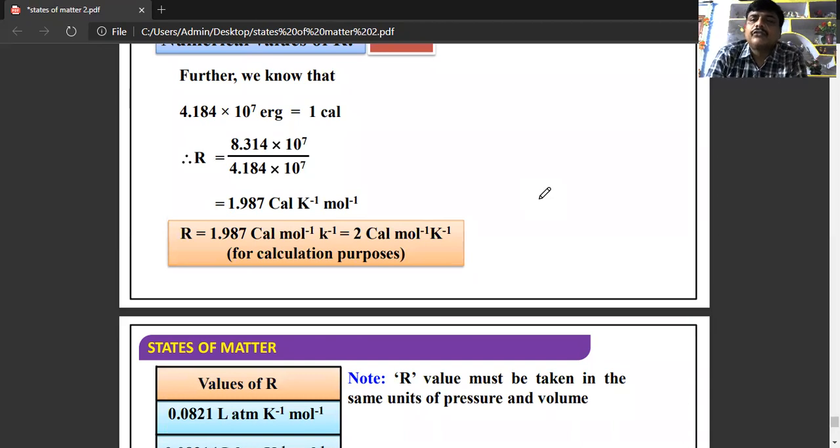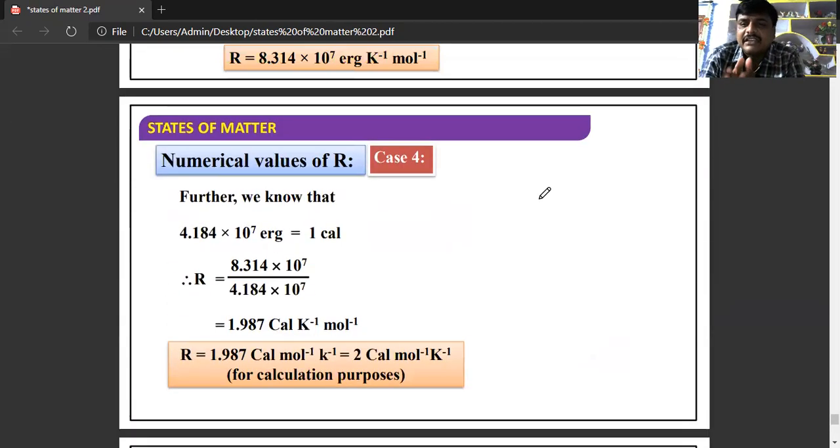So with this, I will conclude the session. In the next class, we will discuss the other gas laws, other different gases, Graham's law, and Dalton's law of partial pressure.